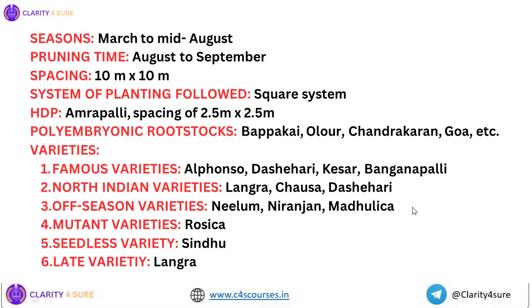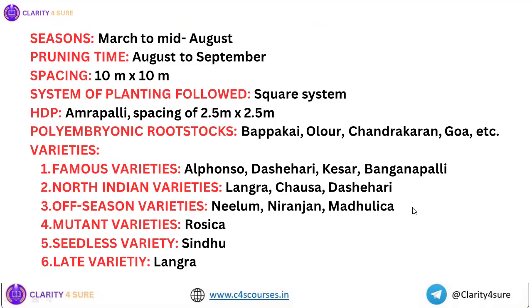Important North Indian varieties are Langra, Chausa and Dasheri, and Langra is a late variety. The mutant variety is Rosica, and the seedless variety is Sindhu. Then if you see off-season varieties: Neelam, Niranjan and Madhulika.